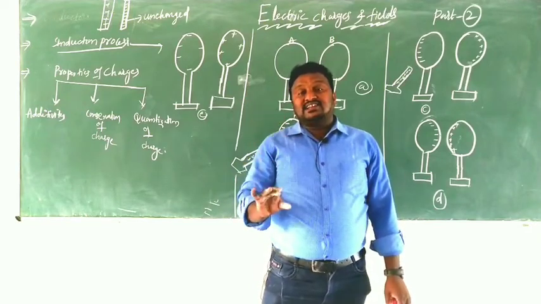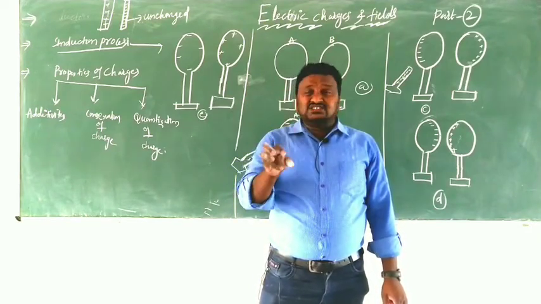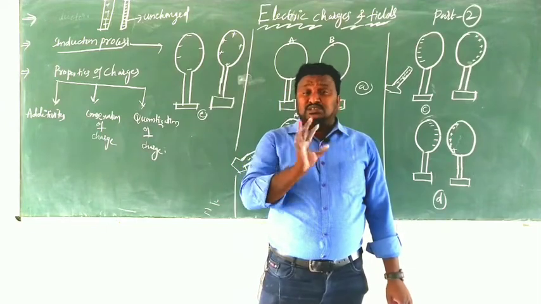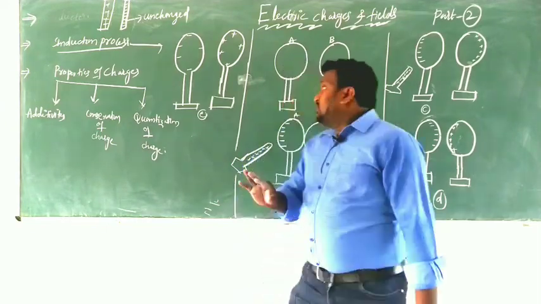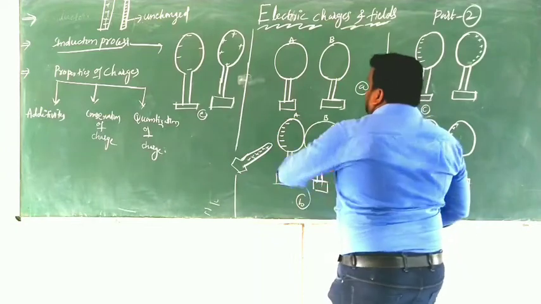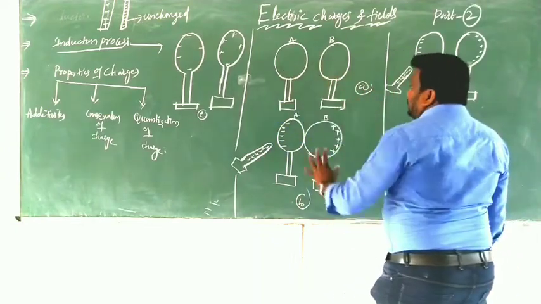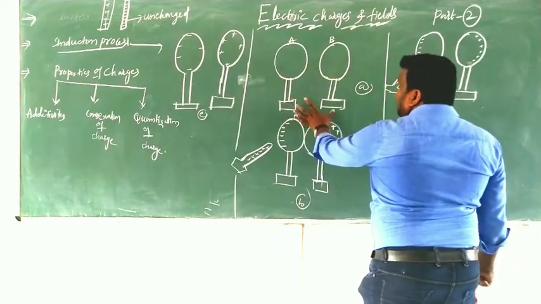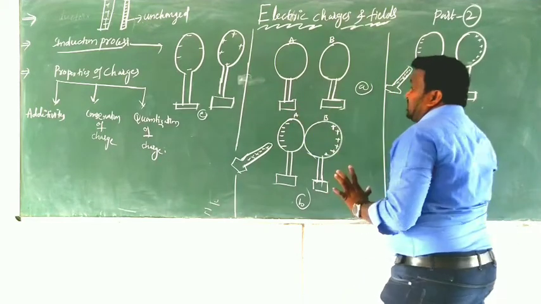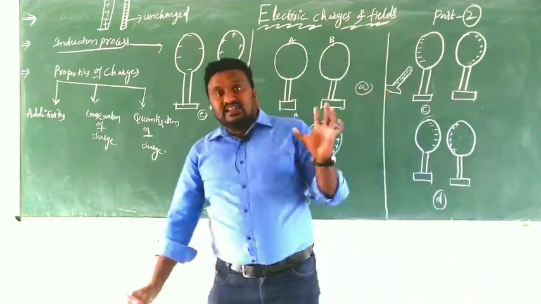Insulated stands do not drag any charges from the metal spheres. A and B are two metal spheres kept over insulated stands. It's very clear, children.